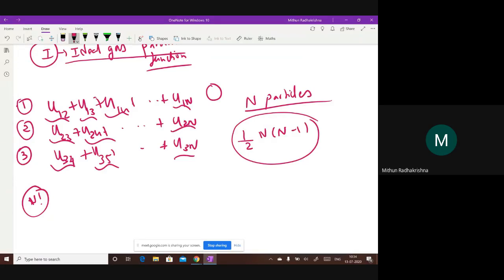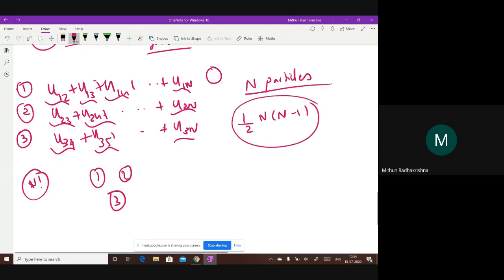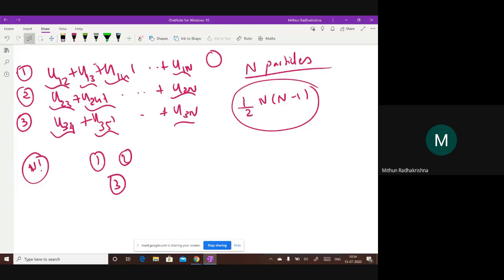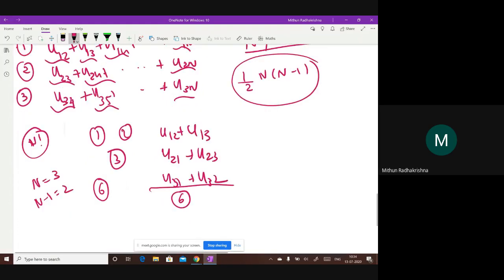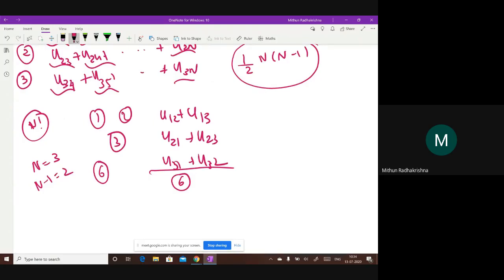Think of this: I have 1, 2, 3 particles. How many pairs? 1 will interact with u12, u13. 2 will interact with u21, u23. 3 will interact with u31, u32. So in total I get 6. Here n is 3, n minus 1 is 2, so n into n minus 1 gives 6. But all of these are double counted.